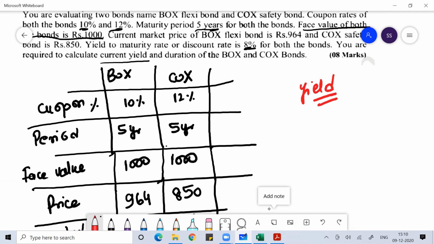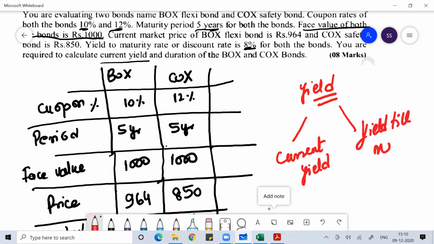So your yield in the case of debt instruments is of two types. It can be current yield, or it can be yield till maturity. When you talk about current yield, we only talk about the present value of that bond. What is the current return I can get from that bond? That is current yield.